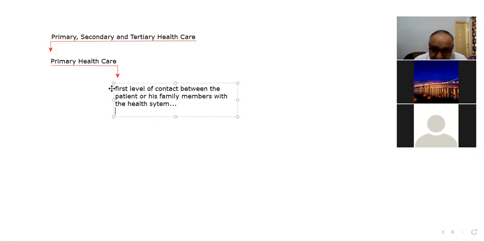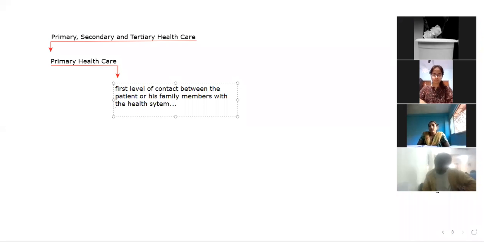Basically, the small dispensaries in your villages, the small facilities where you will find only one doctor appointed and no specialist, are part of the primary health center. There is only one doctor who deals with the patients.